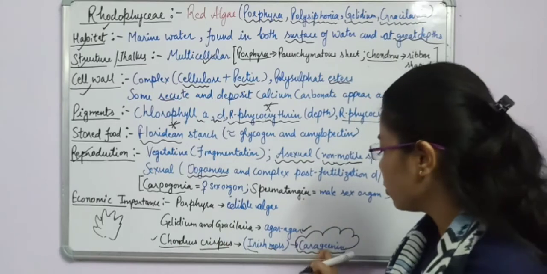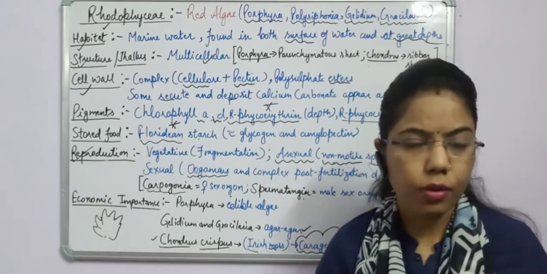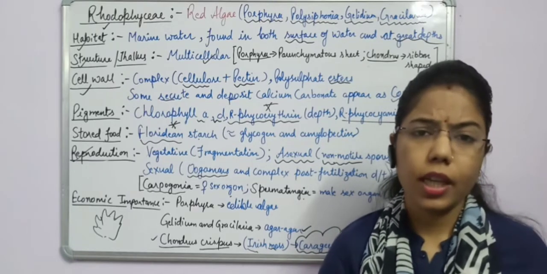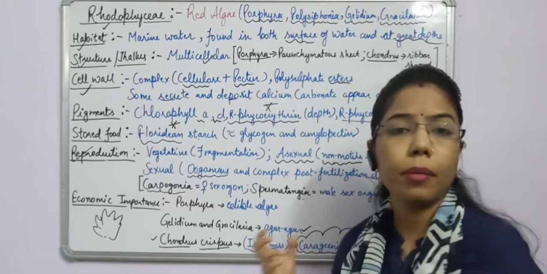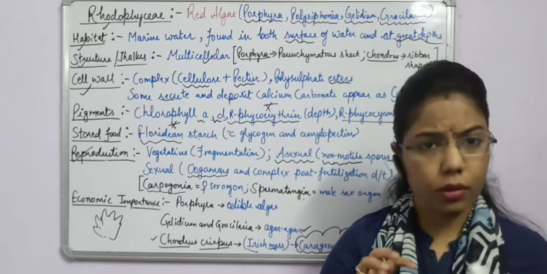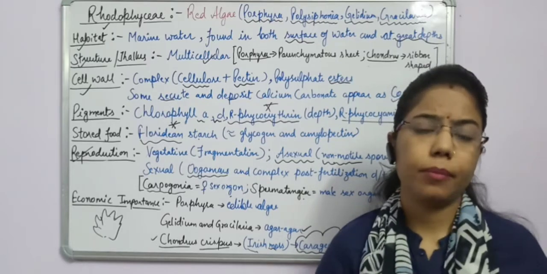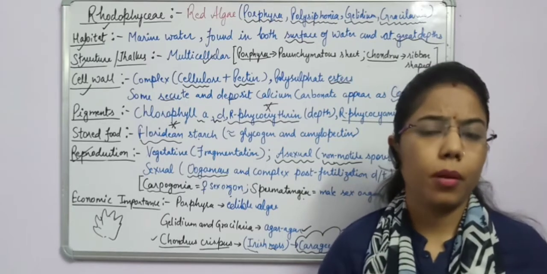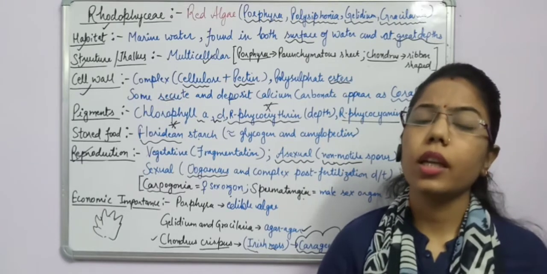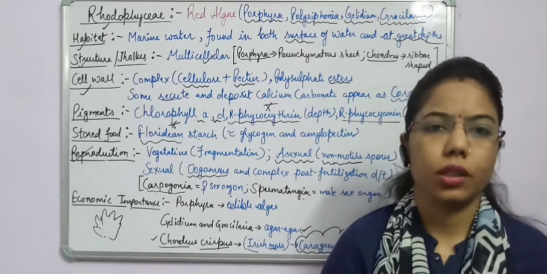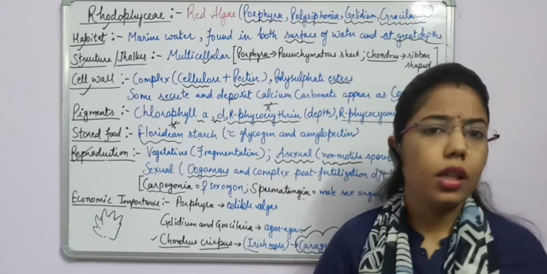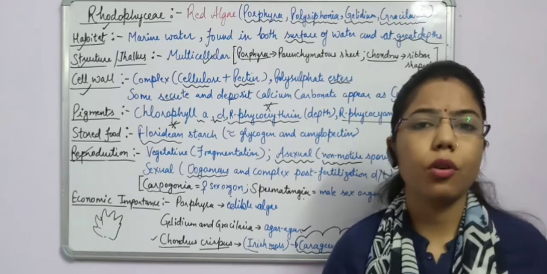Now what is the use of this carrageenan? Have you seen in a milkshake, if you purchase one, there is a proper mixture of milk as well as chocolate, so there is no such problem? If you dissolve chocolate in milk, the chocolate settles down. Is it so? But when we use carrageenan, it acts like a hydrocolloid.